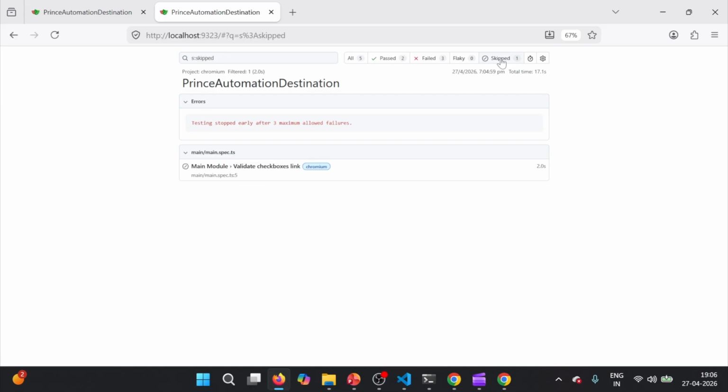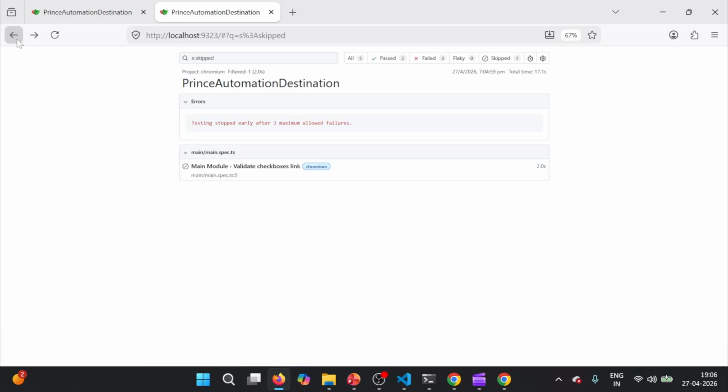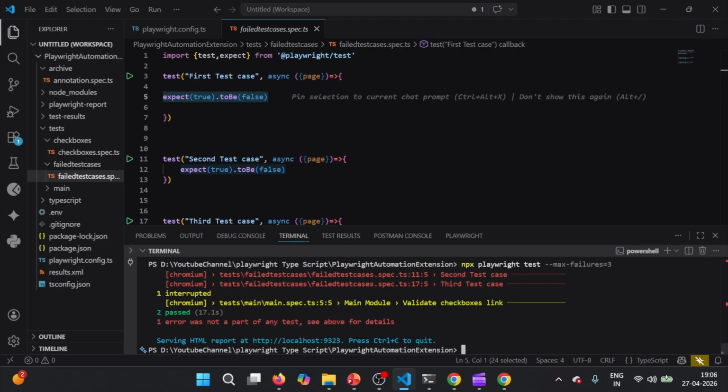Then if I go to the skipped section, here we will see that the main module test cases are skipped. Why are they skipped? Because the reason mentioned is that the test was interrupted. If I go one step back, it says testing stopped early after 3 maximum allowed failures. So this is one way we can configure it.